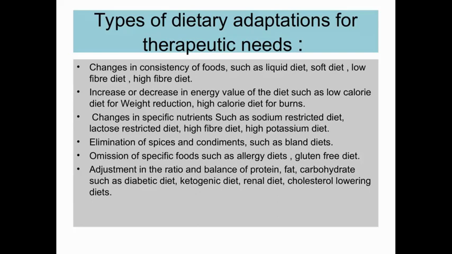Elimination of spices and condiments such as in bland diet, omission of specific foods such as allergy diets, gluten-free diet, and last but not the least, adjustment in the ratio and balance of protein, fat, carbohydrates such as diabetic diet, ketogenic diet, renal diet, cholesterol lowering diets.